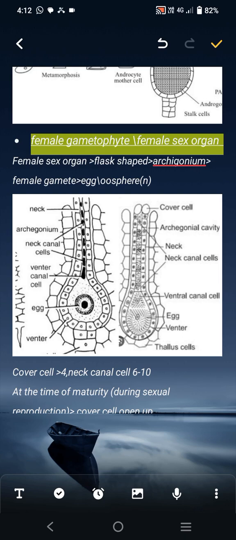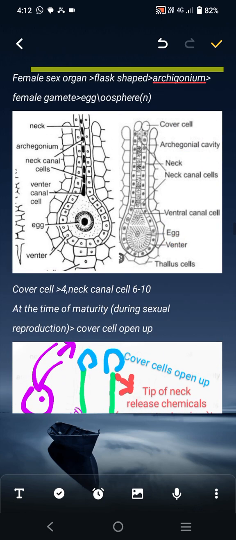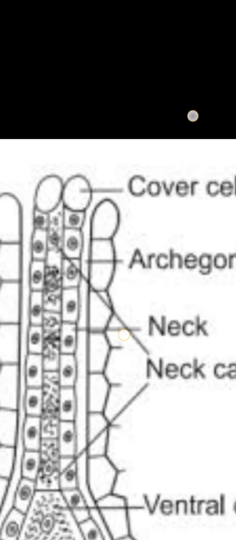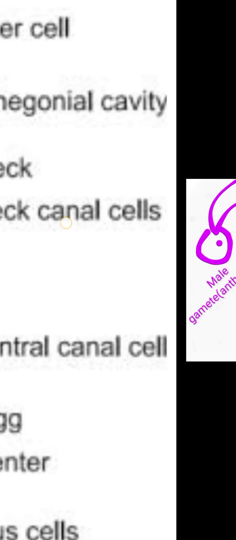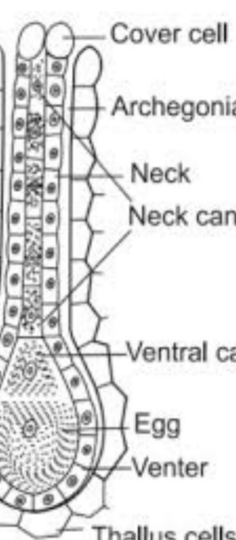It is haploid, and the female gamete is produced by the female gametophyte. Then see the figure correctly. This is the cover cell. This is the archegonial cavity. This is the neck, and this is the neck canal cell. All this part is represented by the black line.